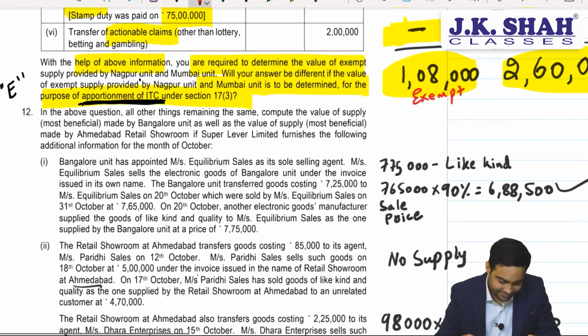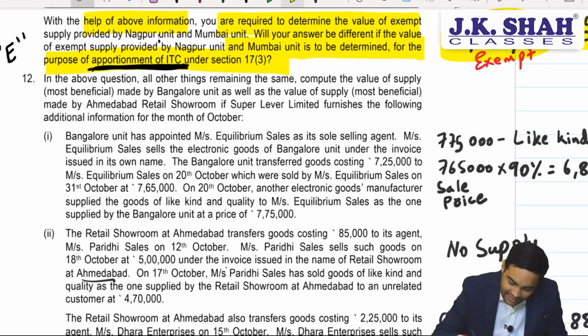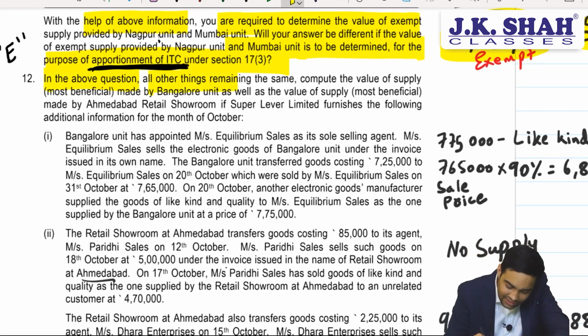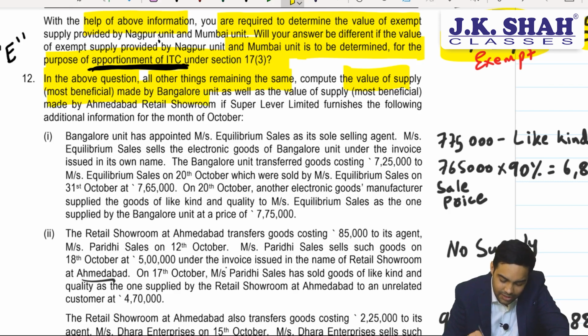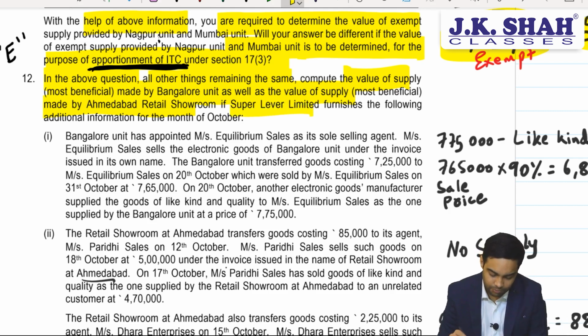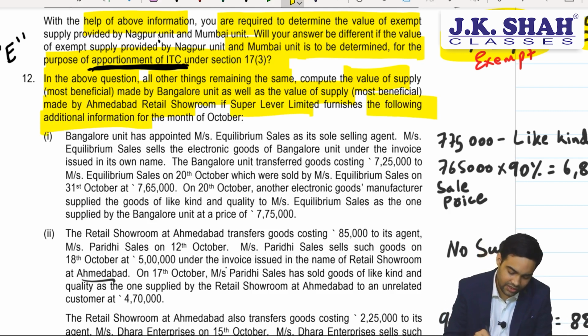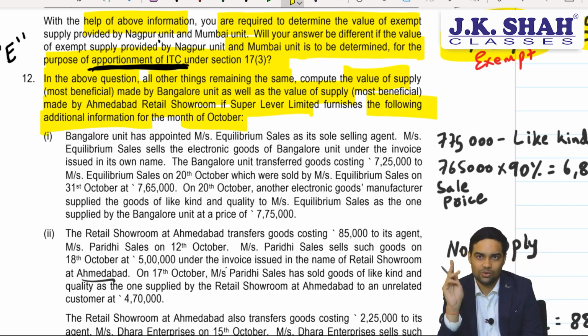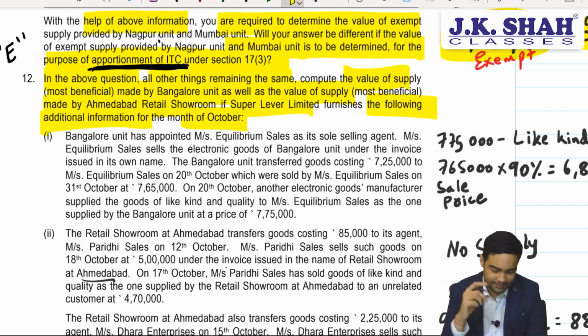Okay. Now, in the above question, they are saying all other things remaining the same, compute the value of supply made by the Bangalore unit as well as the value of supply made by the Ahmedabad retail showroom if Super Liver Limited furnishes the following additional information for October. Basically, this is a question on valuation rules. Rule 27, 28, 29, that's where they are testing us.